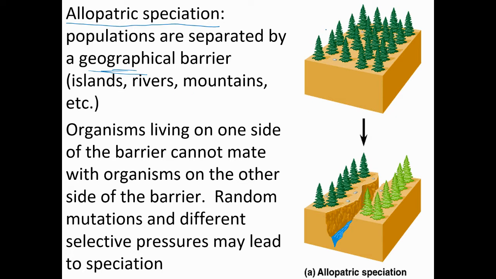So for example, here's an area, and let's say there's maybe some snakes that live here. And so over time, maybe a river got diverted, and then that river, over a long period of time, produced this deep division between the land. And so the snakes over here can't interact with the snakes over here, right? So you might think that the selective pressures might be a little bit different between the two places.